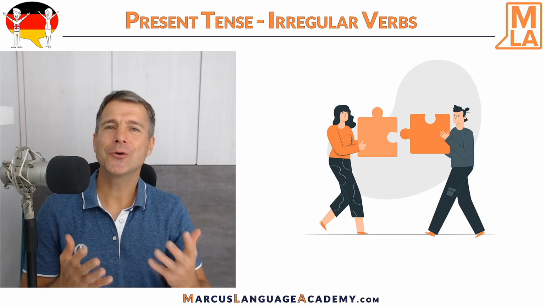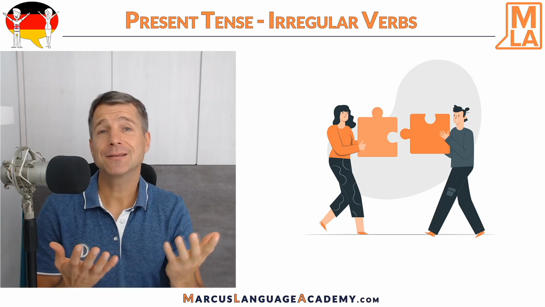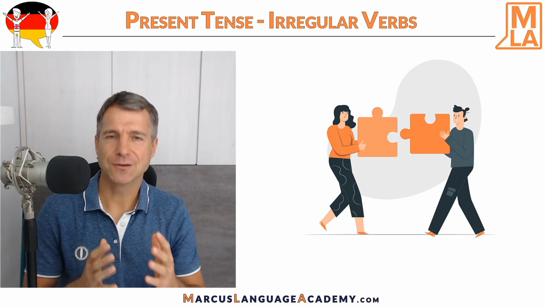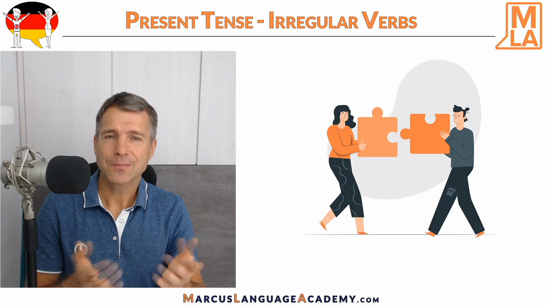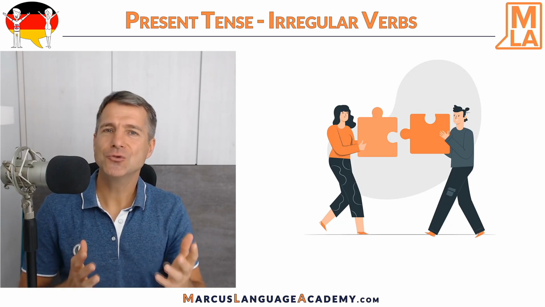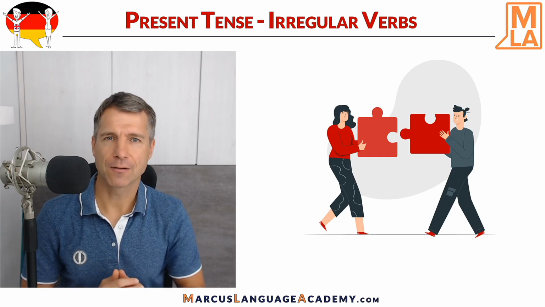We have already talked about regular verbs in the present tense. But unfortunately, there are also irregular verbs in the German language. And that is the topic for today. I use the color red for everything that's irregular.